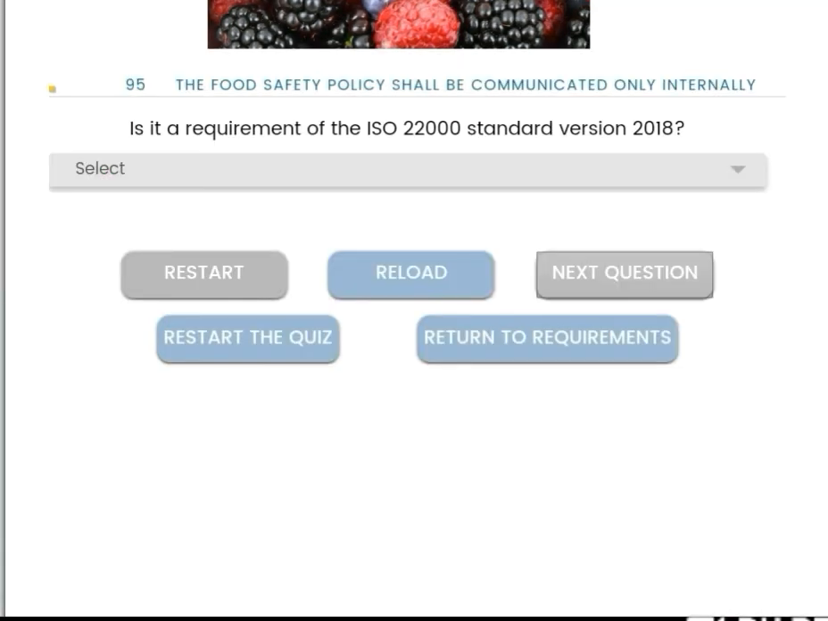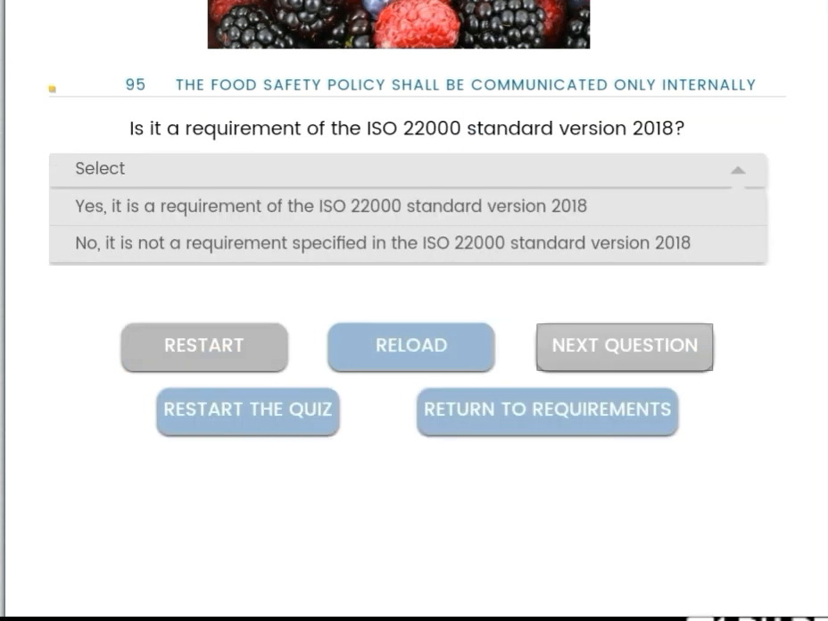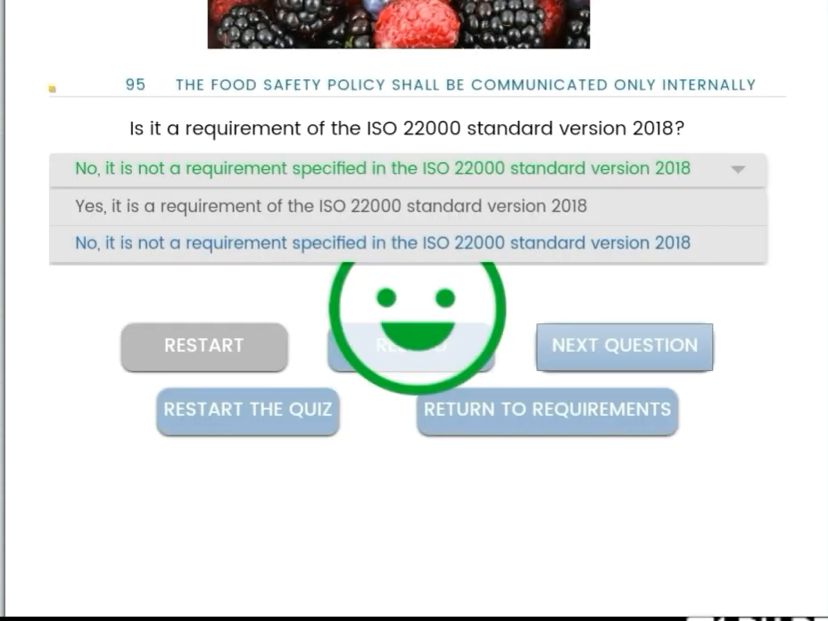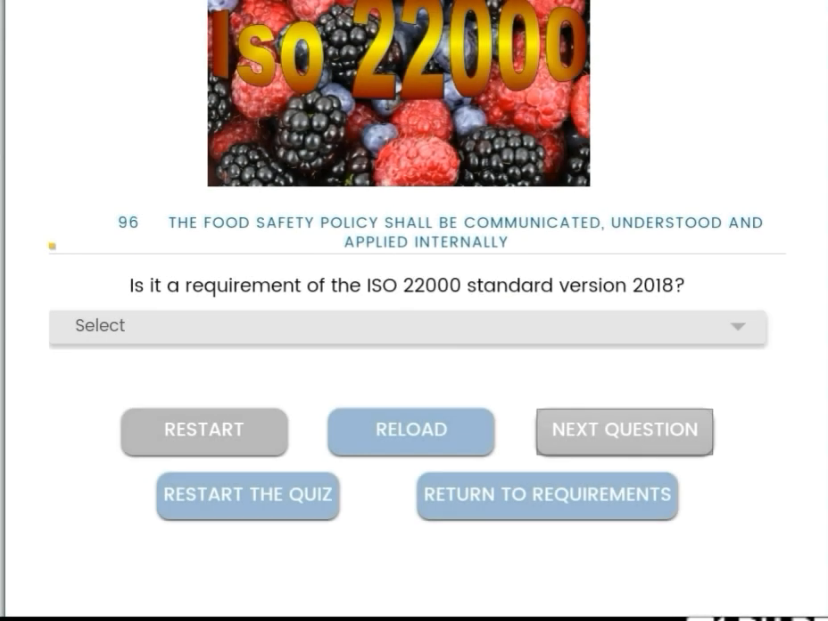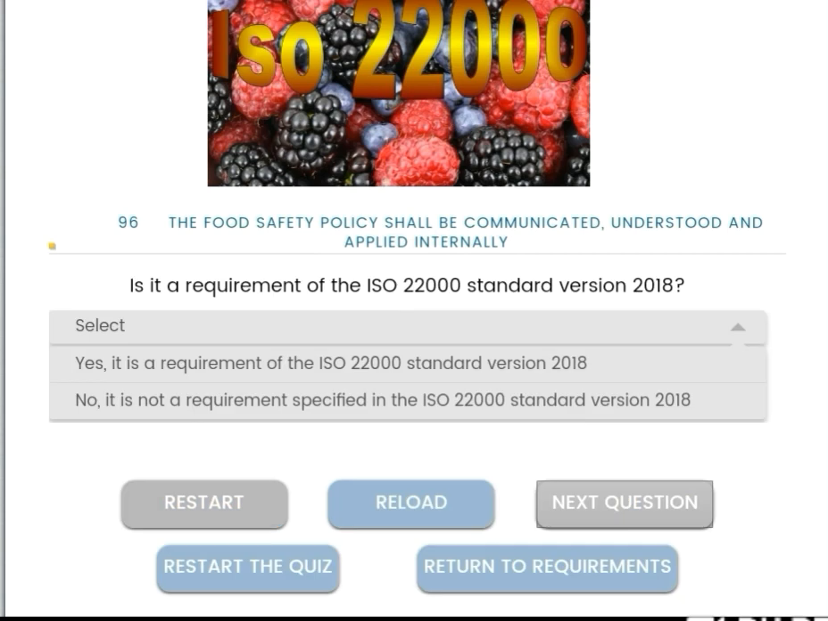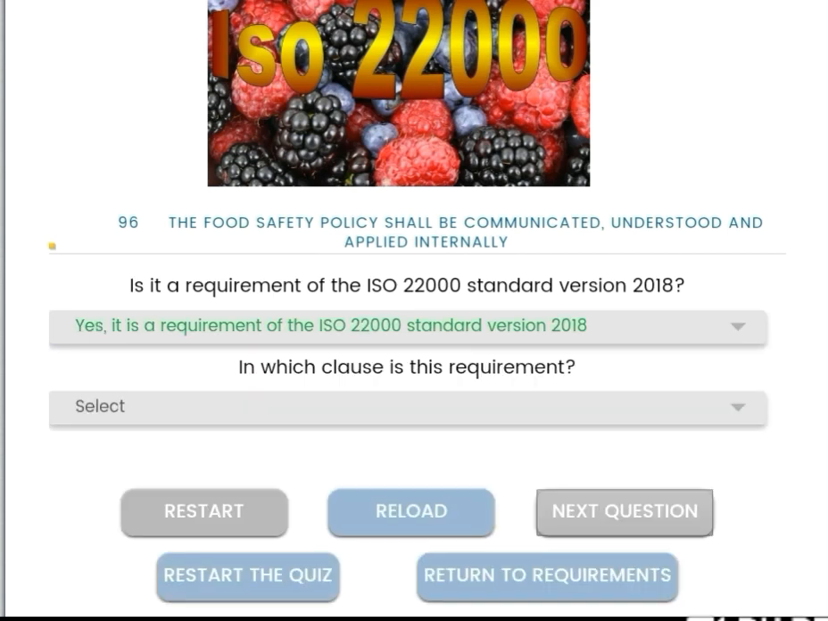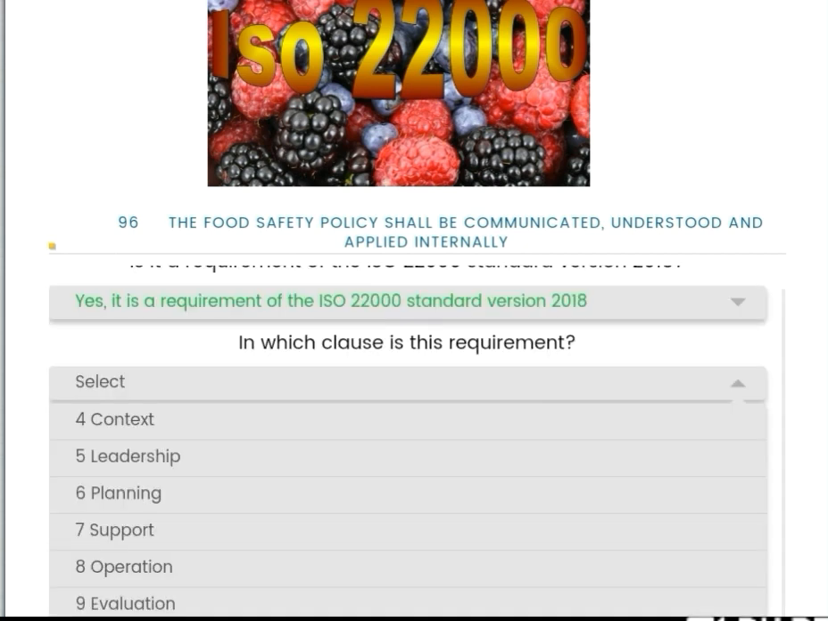Then, the food safety policy shall be communicated only internally. Is it a requirement of the ISO? No, it's not a requirement. Then, the food safety policy shall be communicated, understood and applied internally. Yes, it is a requirement of the standard version 2018, and the clause number is leadership.